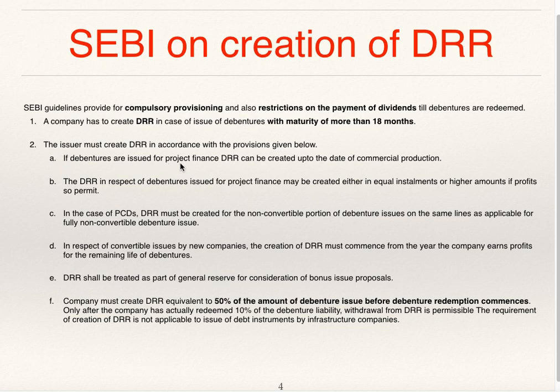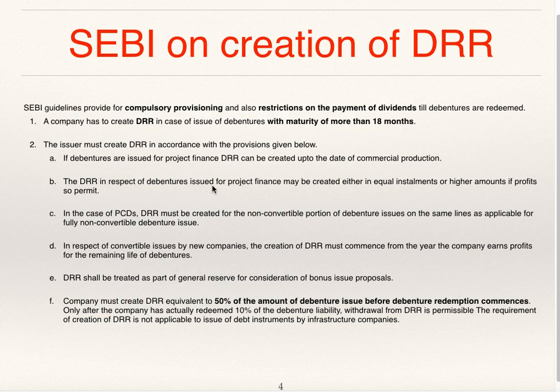If debentures are issued for project finance, DRR can be created up to the date of commercial production. Once the company starts making commercial production, then it has to create DRR.